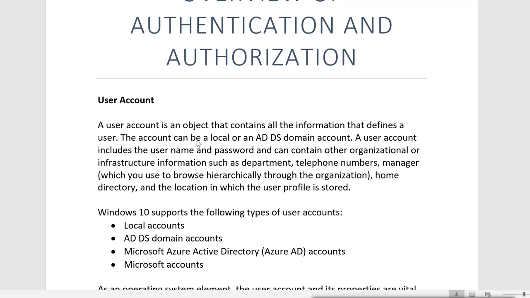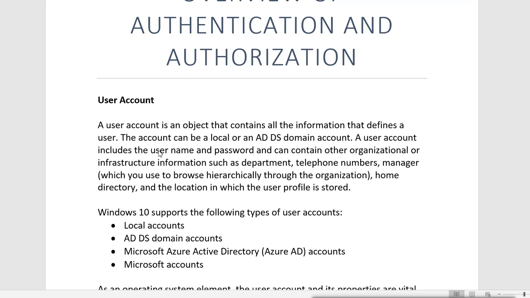So the account can be a local or an ADDS domain account. So we have different types of accounts. ADDS account is actually Active Directory Domain Services account, which is used in the domain environment.